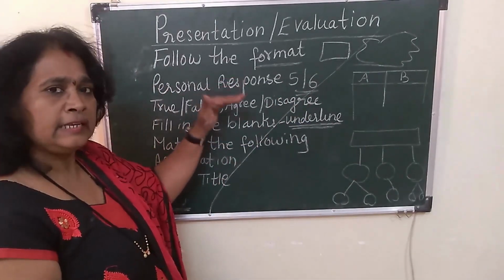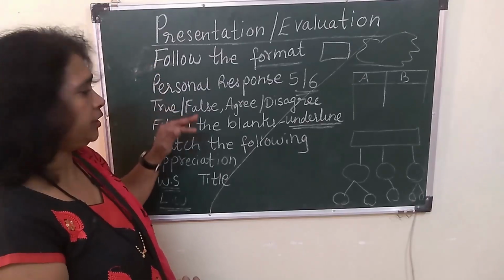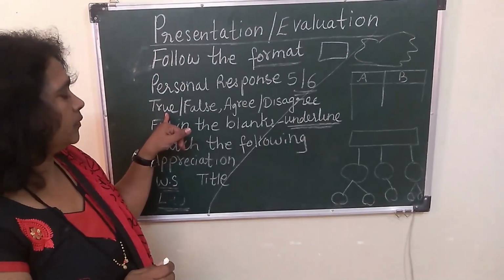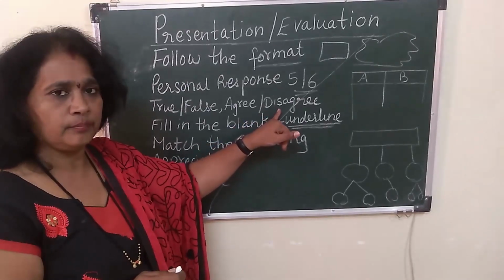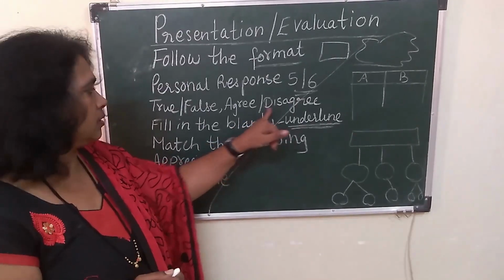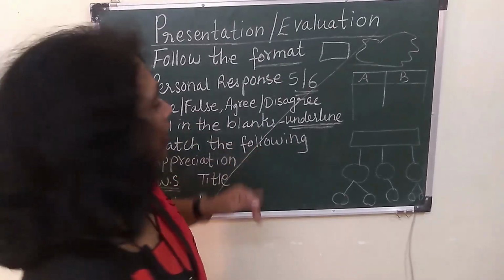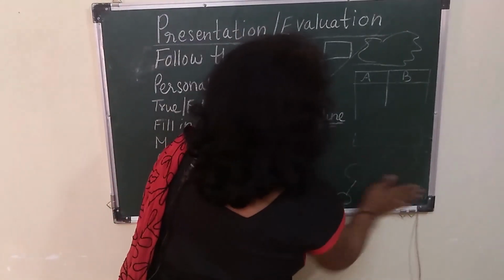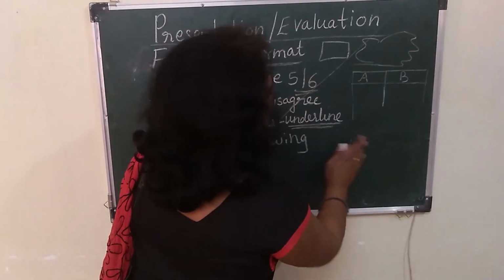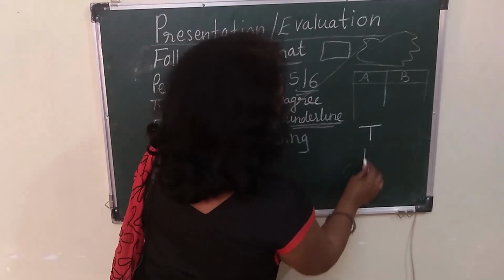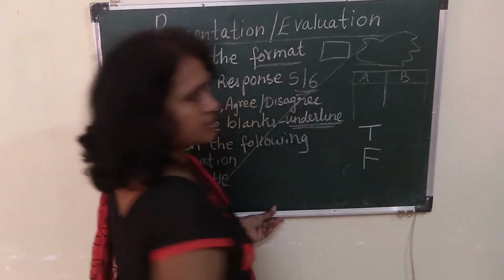Now, the next part. In the question, it will be, say true or false. Agree, disagree. You may get such type of question. So true or false, most of the children, they have the habit of writing the answer as T for true and F for false.